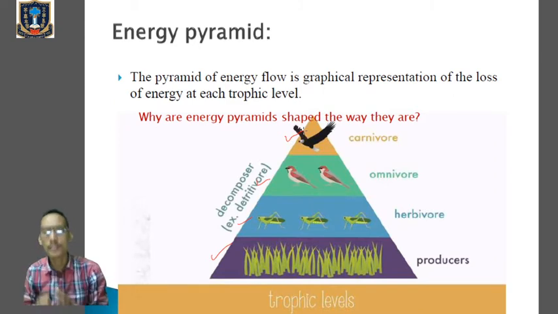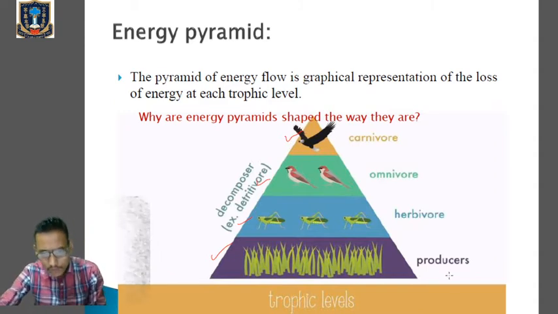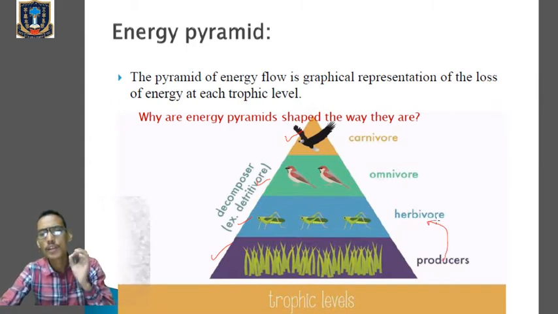Now, what do you mean by this? Because I'm telling you that whenever the energy is transferred from producer to the herbivore, then a minimum amount of energy will be lost.